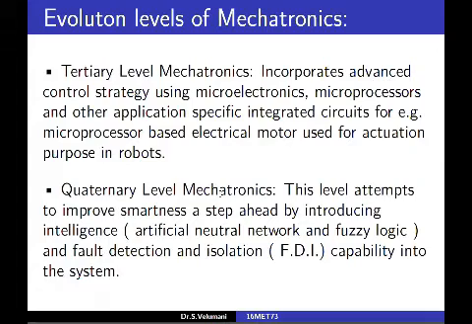Then in the fourth level, quaternary level mechatronics, this is a very much advanced one, and artificial intelligence comes into the picture. This level attempts to improve smartness a step ahead by introducing intelligence. That means artificial neural network and fuzzy logic and fault detection and isolation capability into the system. That means by using these techniques, it will automatically take decision. For any problem that comes, it will decide with past experiences.